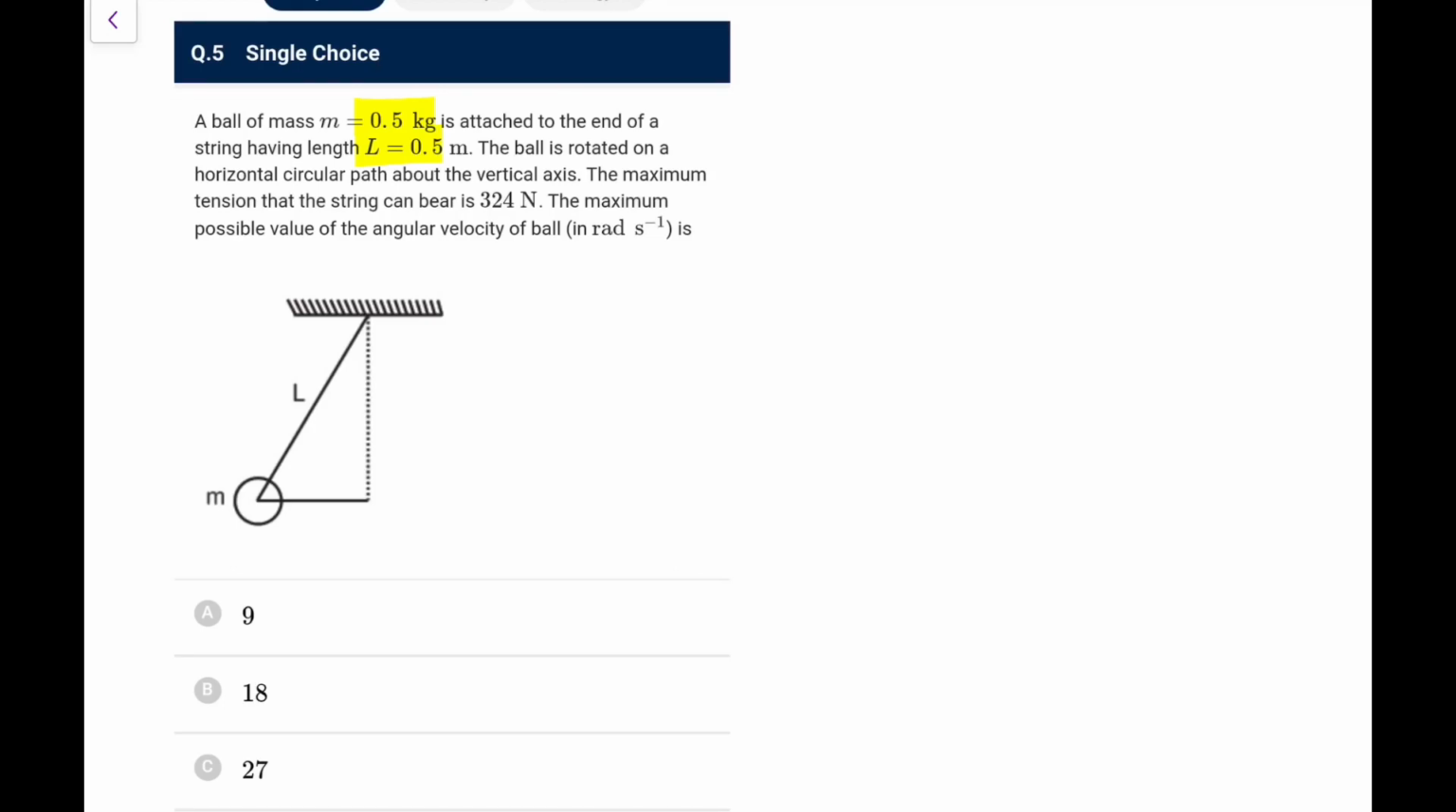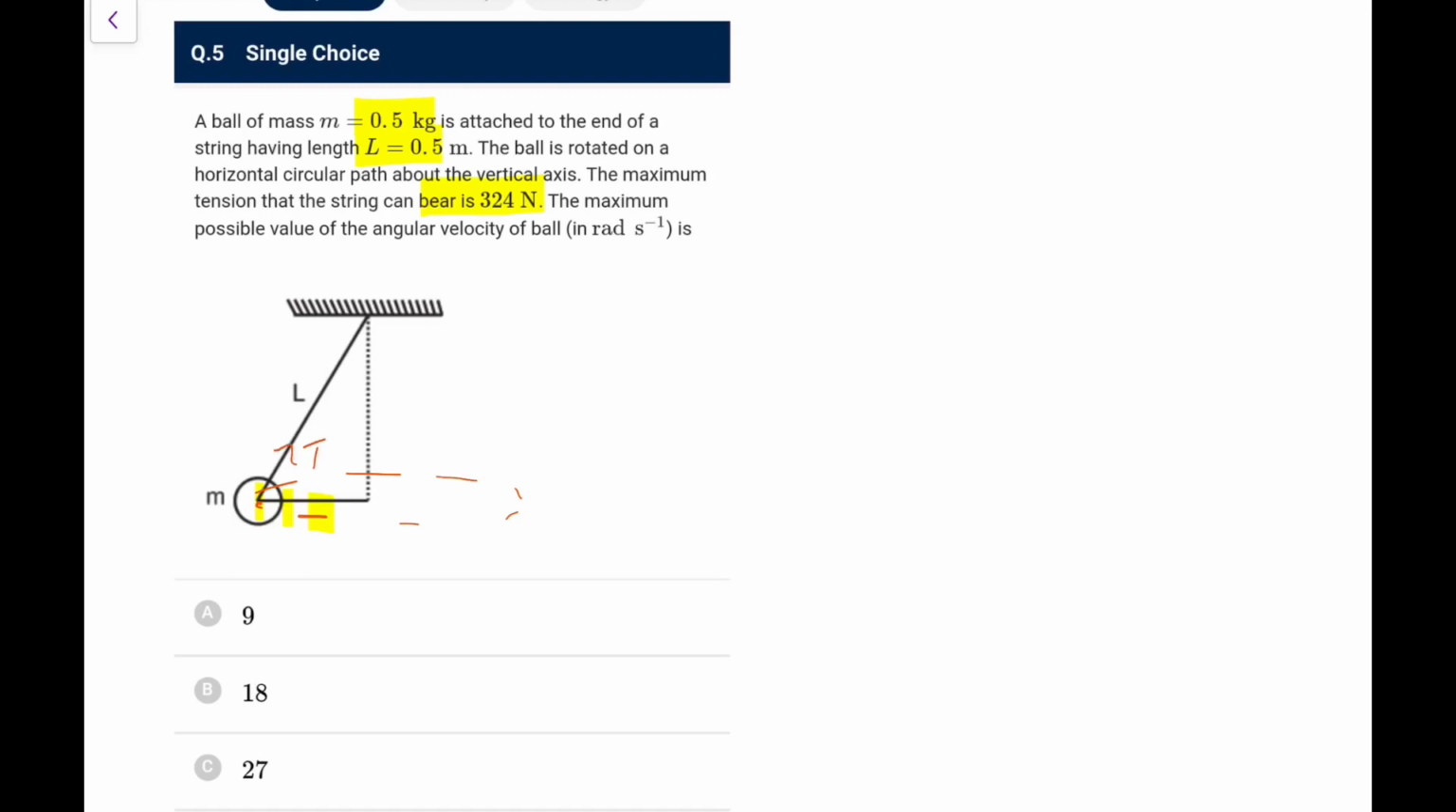The maximum tension that the string can bear is 324 N. The maximum possible value of the angular velocity, because it is this horizontal circular path. Let me draw it like this, a conical pendulum basically. Now for the maximum possible value of the angular velocity, the length is half a meter, about the vertical axis, and the maximum tension that the string can bear is 324. So what is the maximum possible value?